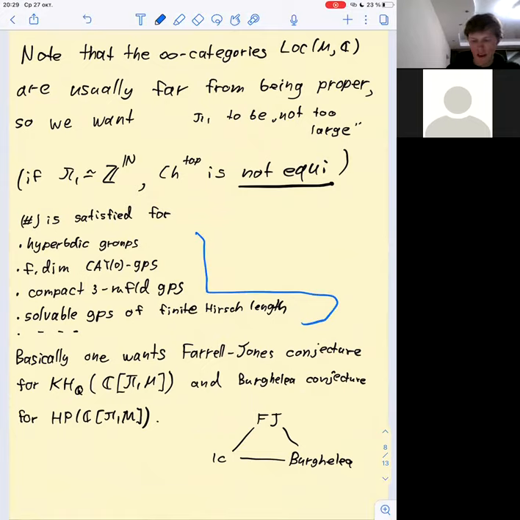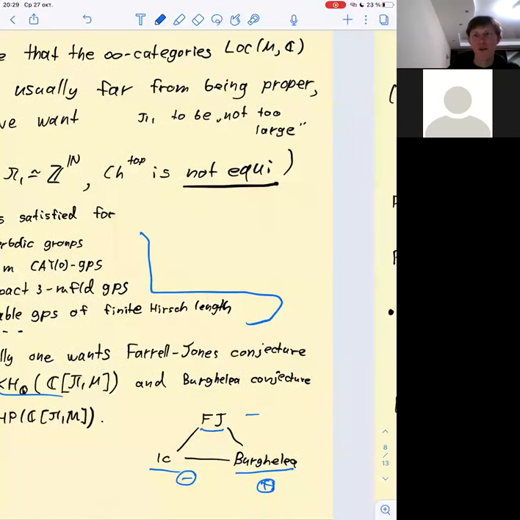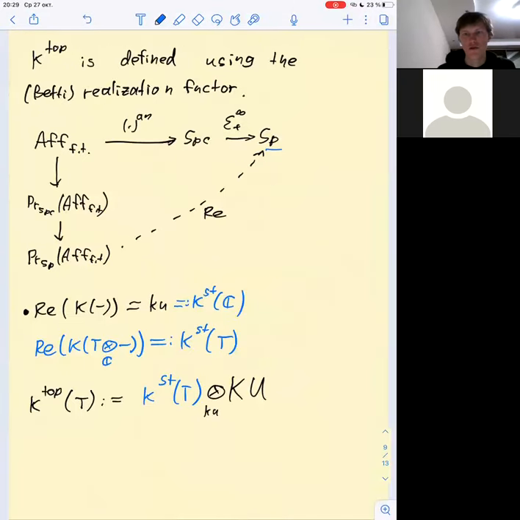Let me not state accurately what this is, but let me say that if the Farrell-Jones conjecture in the weak form is satisfied for the group, and the Bass conjecture is satisfied for the group, then the Hodge conjecture would follow. Actually, one can look at the opposite direction, and if one finds a group for which the Bass conjecture is satisfied but not the Hodge conjecture, then the Farrell-Jones conjecture would also be false for this group. So this can be thought of as a possible way to find some counterexamples to the Farrell-Jones conjecture.